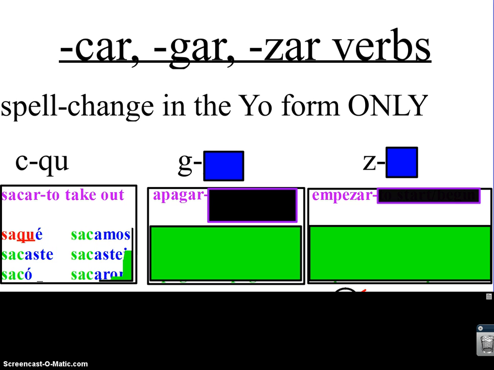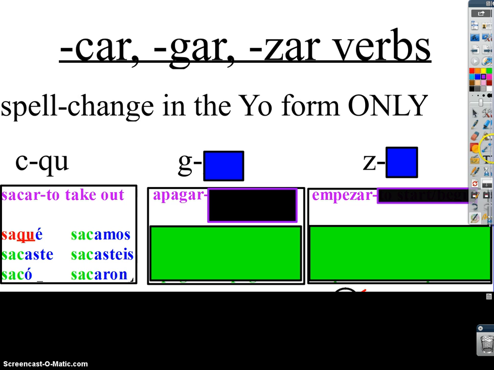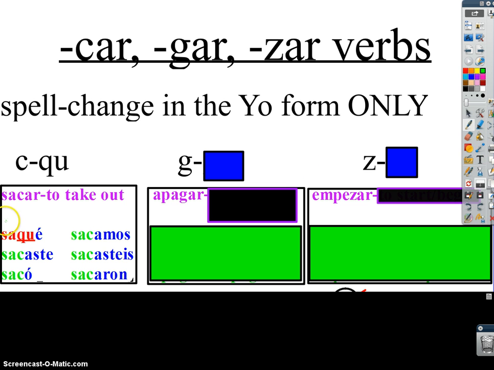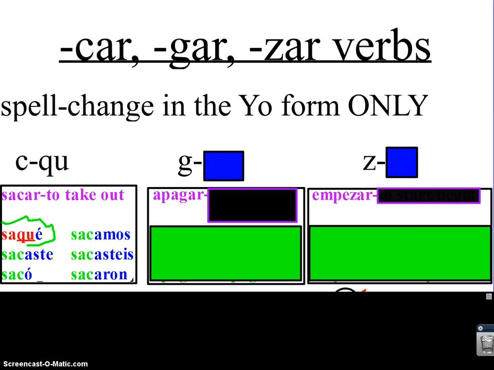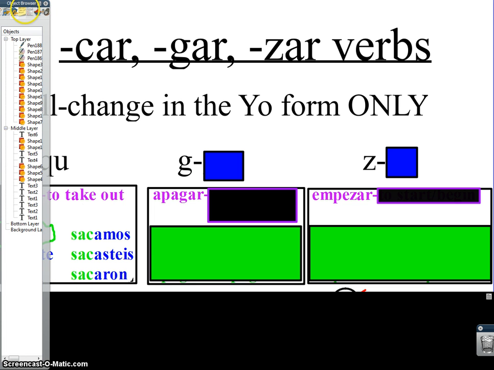You guys know your endings for the preterite tense for AR verbs are aste, o, amos, astes, aron. And let's see if these are pronounced correctly. Sacaste, sacó, sacamos, sacastes, sacaron. They are fine. So these verbs are irregular in the yo form only. So I'm marking that so I can see that they're different from the rest.